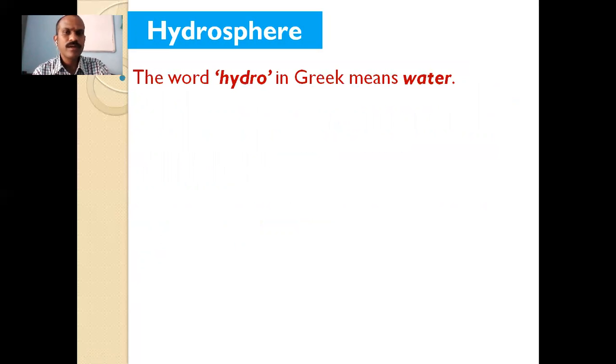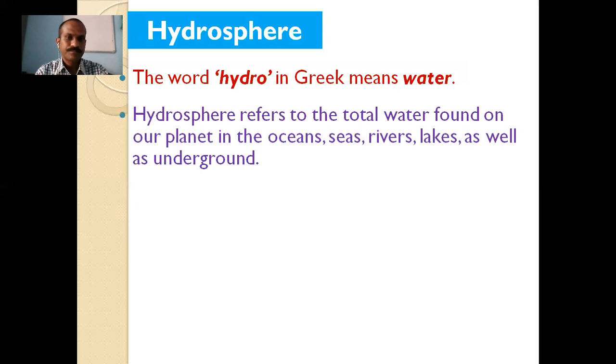The word hydro in Greek means water. What is the meaning of hydro? Water. Hydrosphere, the sphere means portion, part, realm. The sphere which consists of water is called the hydrosphere. Hydrosphere refers to the total water found on the planet, in the oceans, seas, rivers, lakes, as well as underground water.